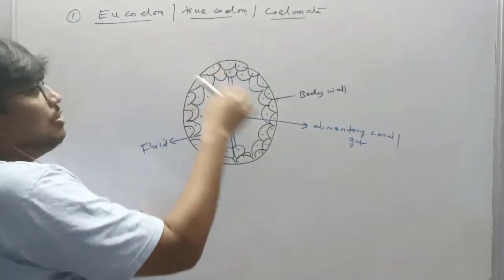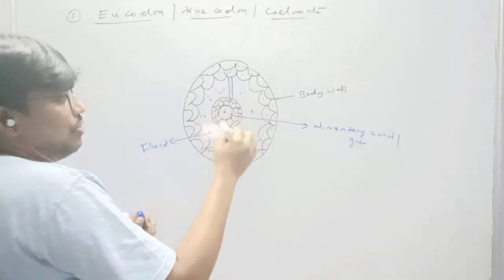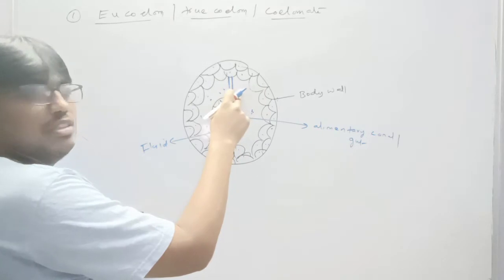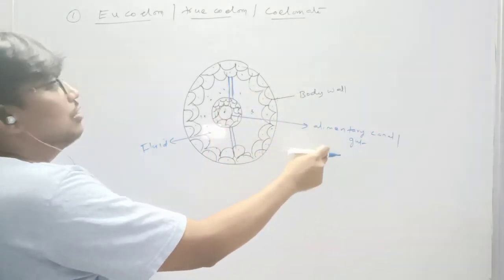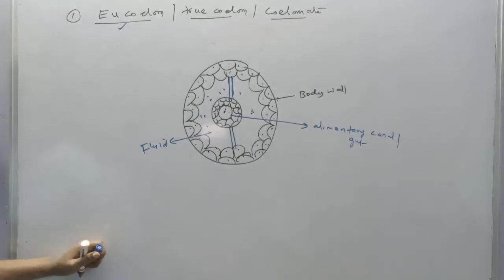So the space between the body wall and the alimentary canal is filled with fluid which is lined by mesoderm. This is the mesoderm. So mesoderm is connected with body wall and alimentary canal. So this type of coelom is called as true coelom or coelomate.